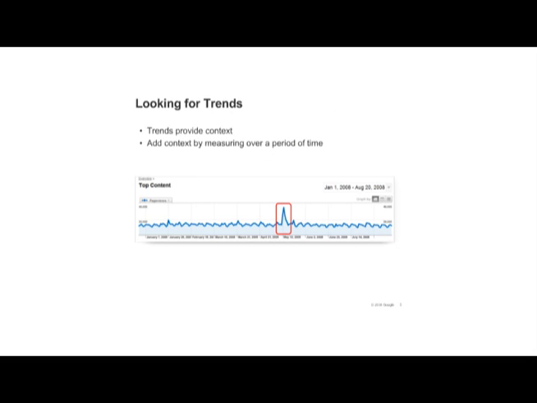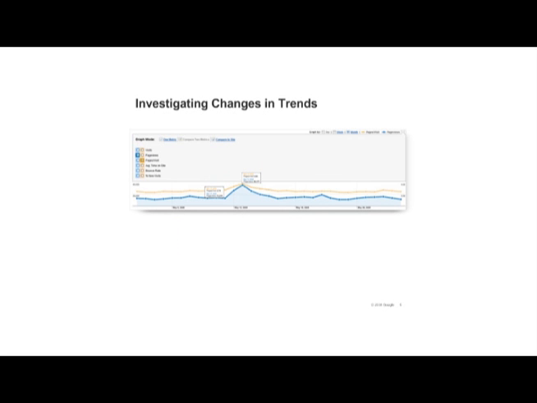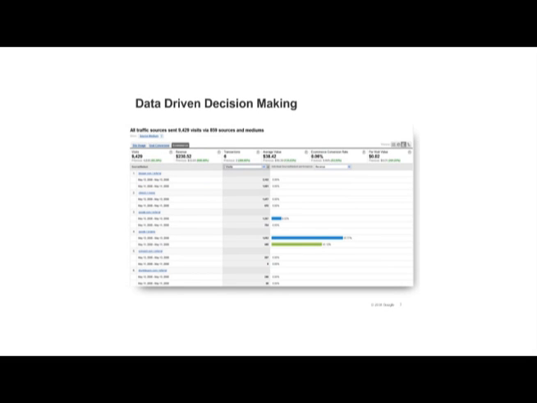Analyzing trends is another useful way to bring context into your analysis. The graph on the slide shows us that page views peaked in May. Did visits increase, or did each visitor look at more pages? Using the graph mode to compare visits and page views, we see that visits and page views have increased proportionally.